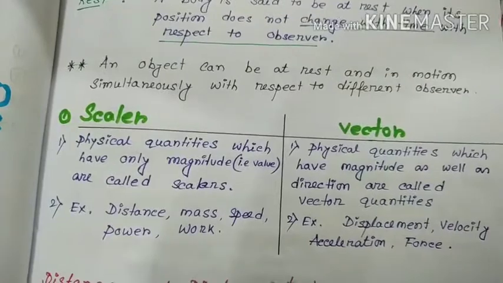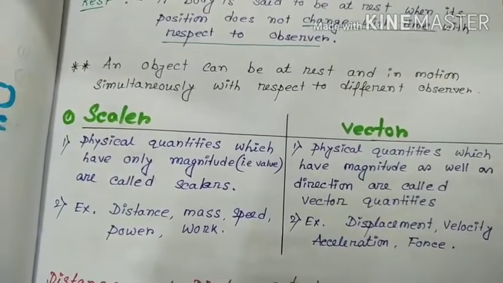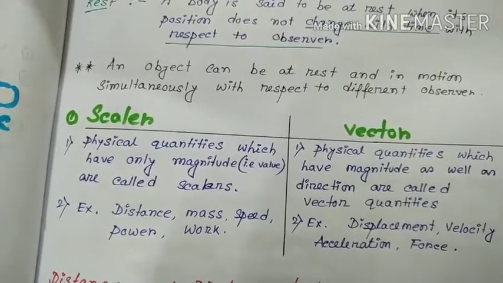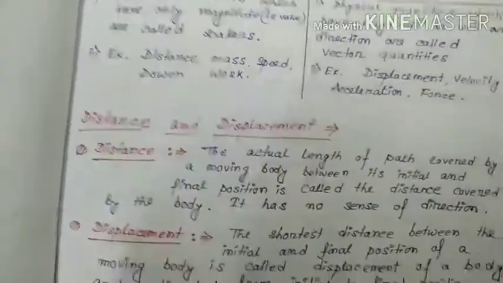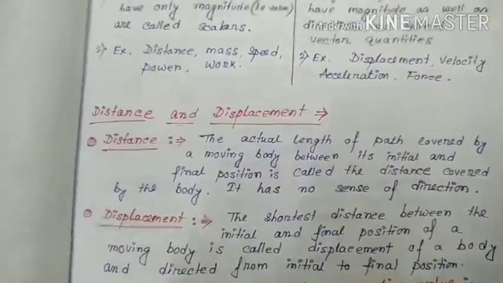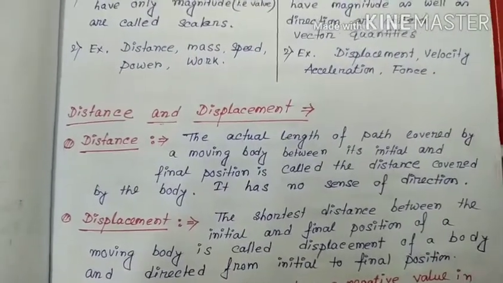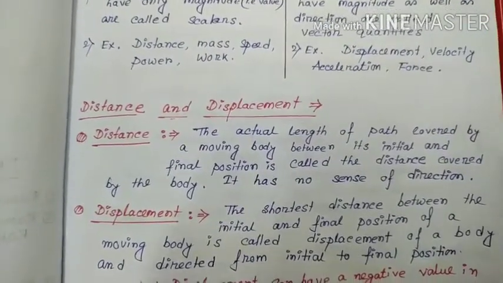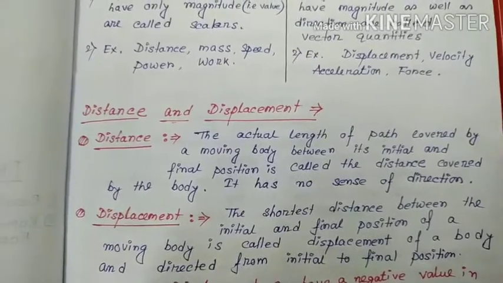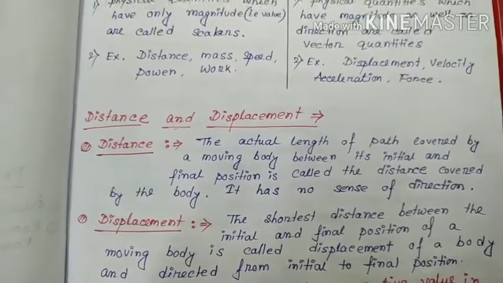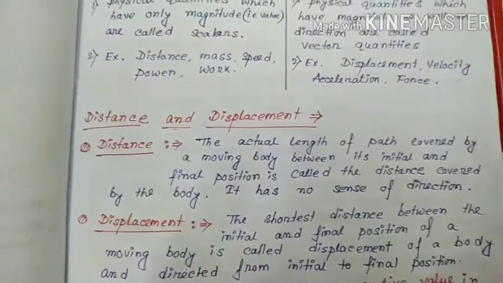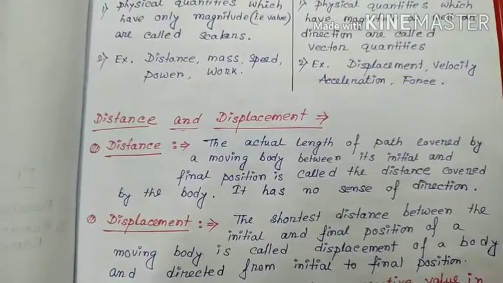So a scalar quantity has only value, a vector quantity has value as well as direction. Now there are some basic things, then we will discuss the formulas and mathematical problems. So please keep patience and watch the video till the end.